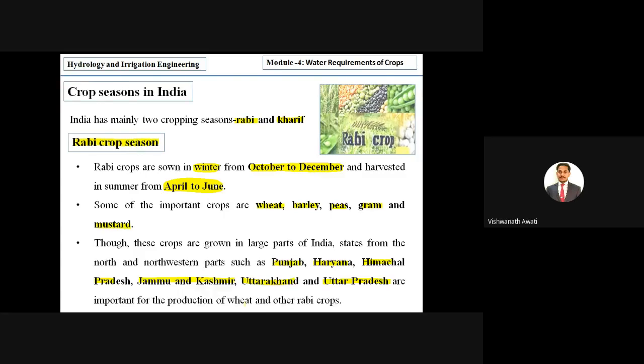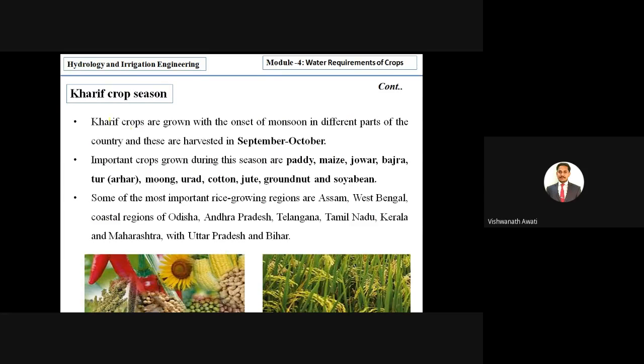Now we'll go to Kharif season crops. Kharif crops are grown with the onset of monsoon, so they are monsoon crops, also called rainy season crops. The monsoon differs from one place to another in India because it enters from the south at the end of March or the beginning of June, and it may take some time to reach the north. Kharif crops are grown with the onset of monsoon in different parts of the country and are harvested in September to October.